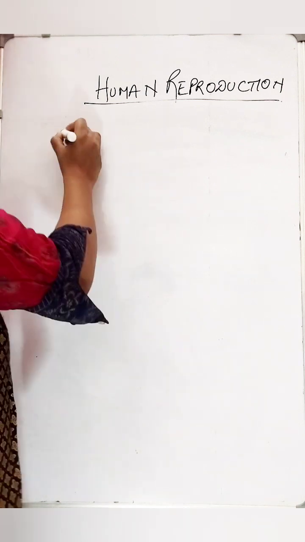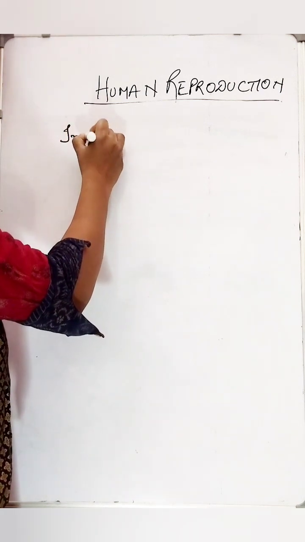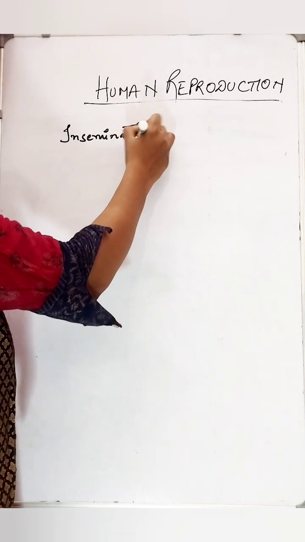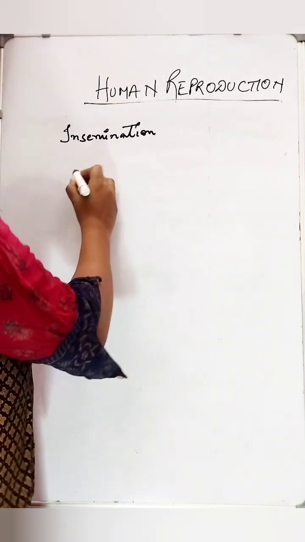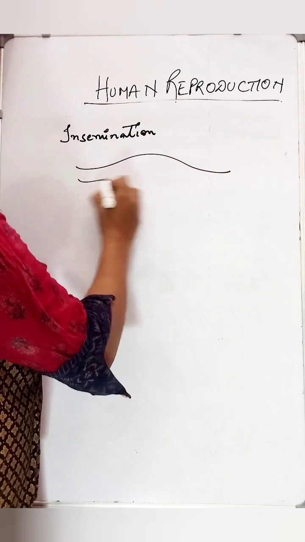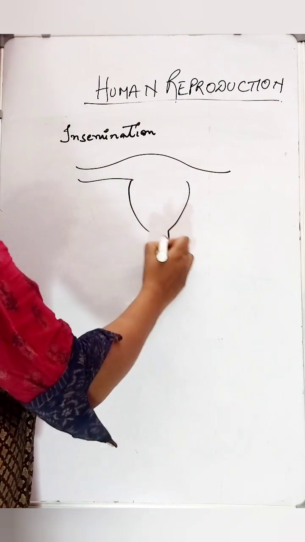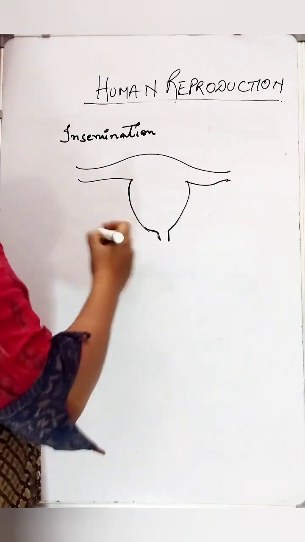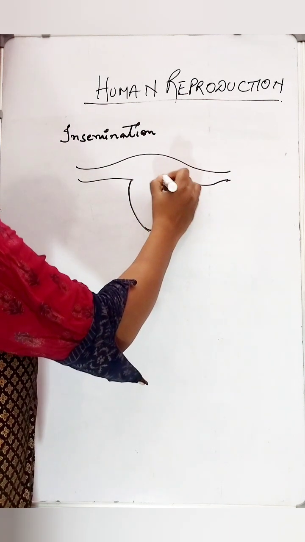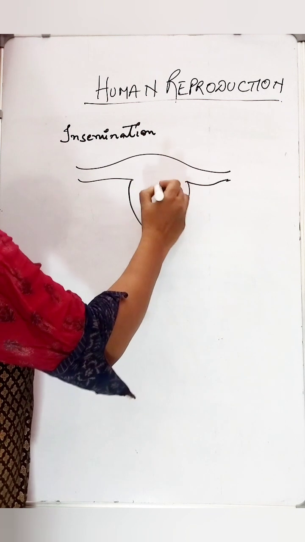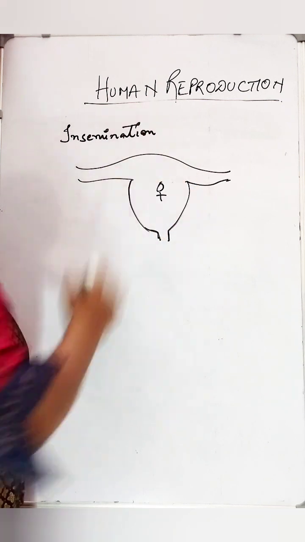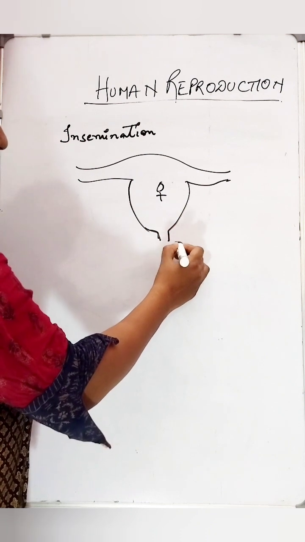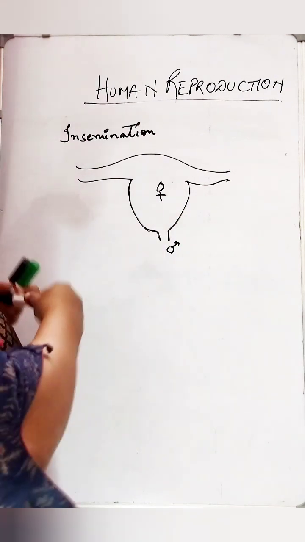So, insemination, what is insemination actually? How does it look? Imagine this is the female's body, and here the male sperms are there. So let me use a different color.